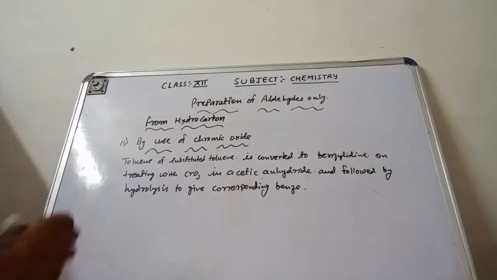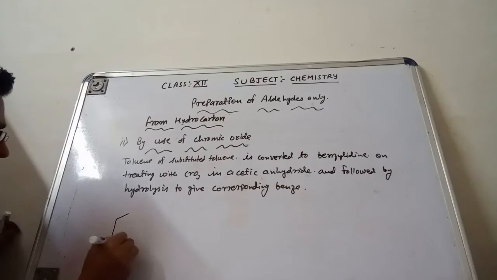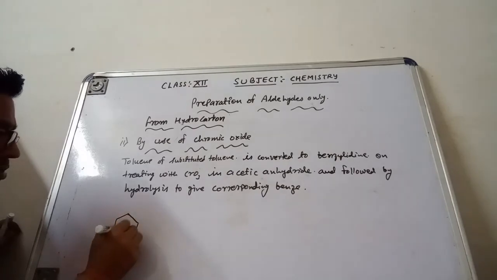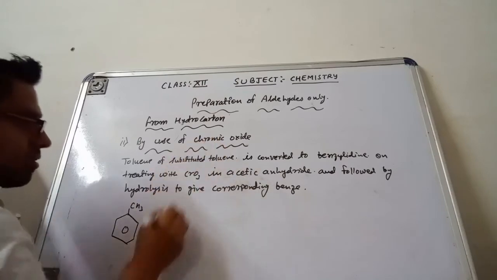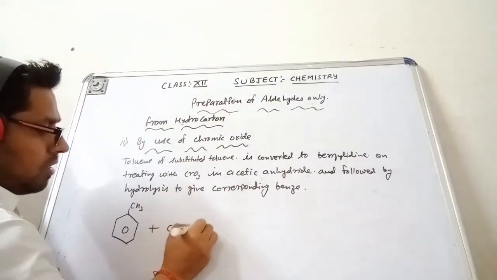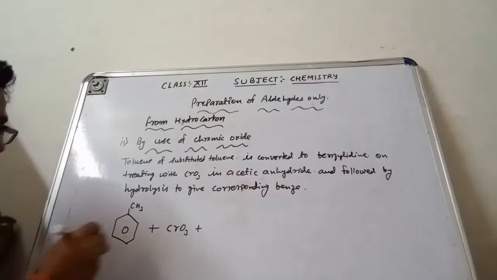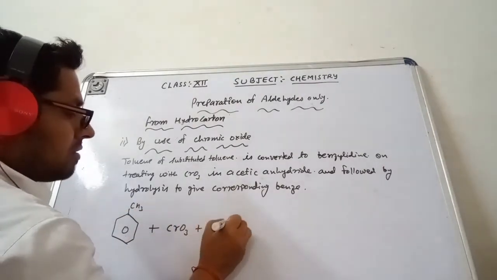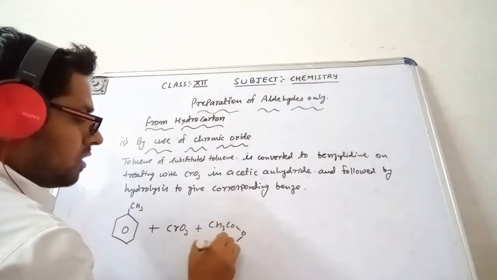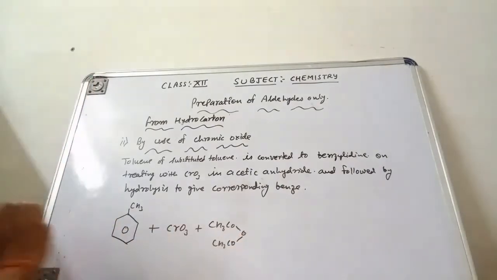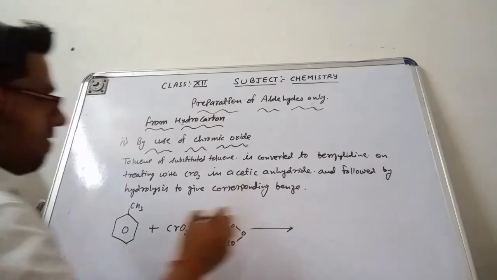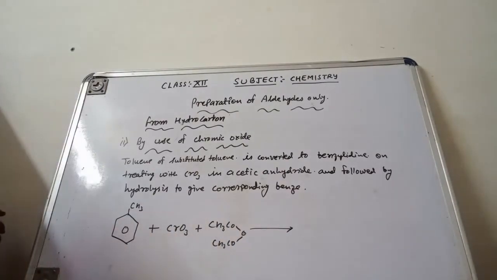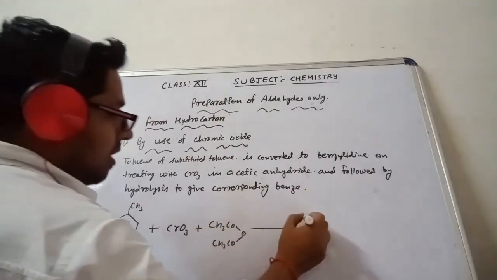How is this? This is the toluene, CH3, chromic oxide CrO3, acetic anhydride. This is CH3CO single bond O single bond CH3CO, the acetic anhydride. Whenever it reacts, it gives us the compound benzylidene diacetate. How is that?